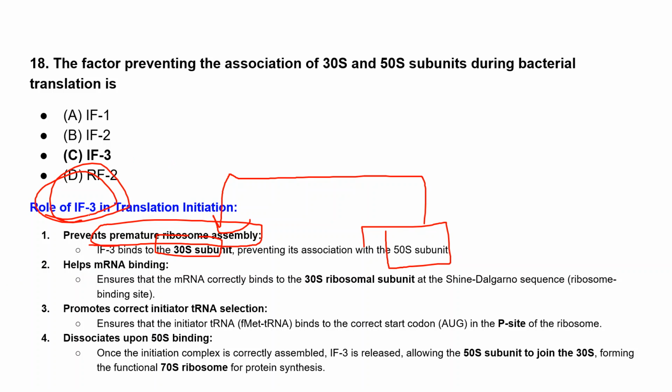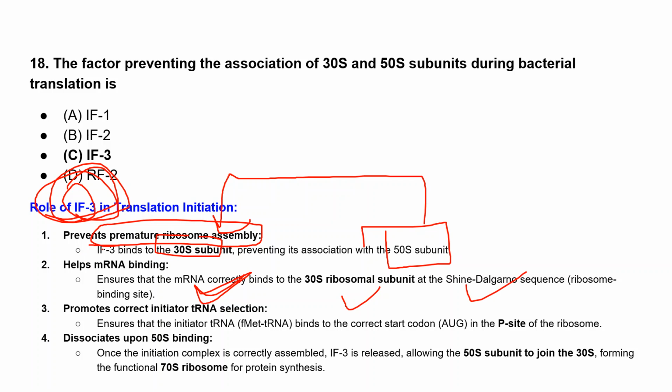Next, it helps mRNA binding. Another role of this initiation factor is to ensure that mRNA correctly binds to the 30S subunit at the Shine-Dalgarno sequence. Once initiation factor 3 leaves, then only will the 50S come and bind. Otherwise, it will not. First, it will ensure that the 30S ribosomal unit is correctly binding to the ribosomal binding site, that is the Shine-Dalgarno sequence.